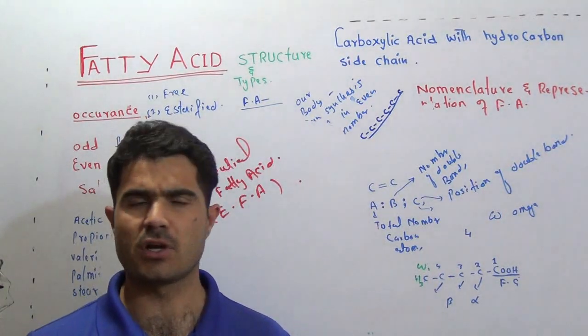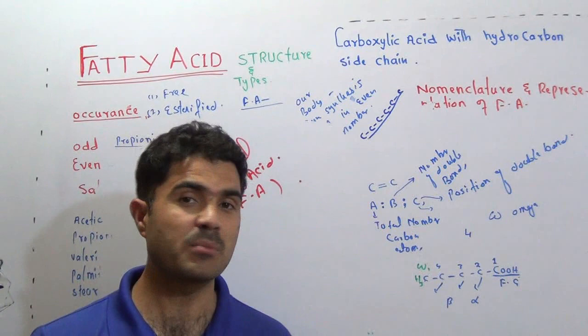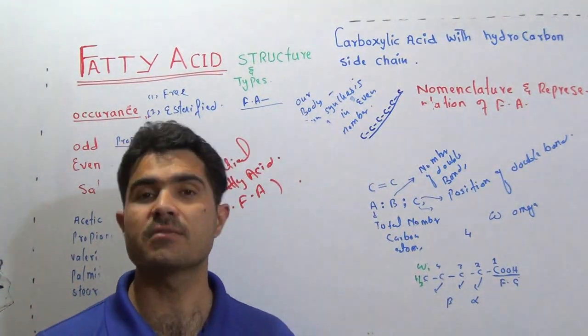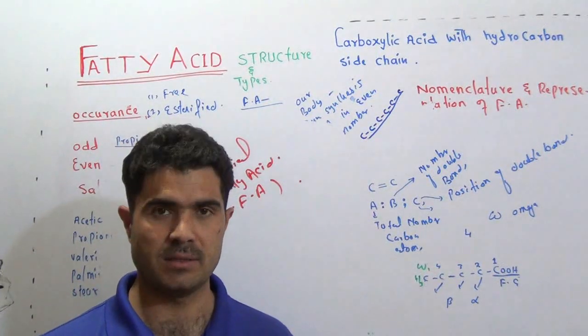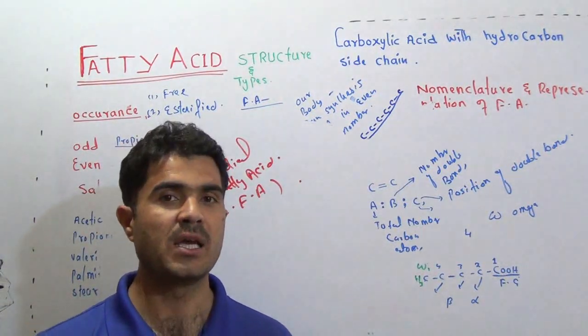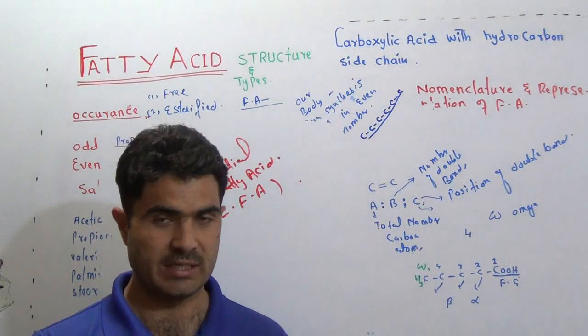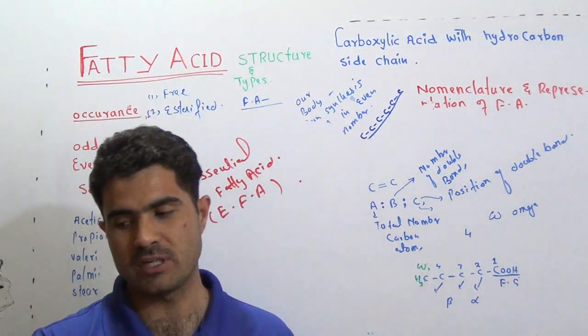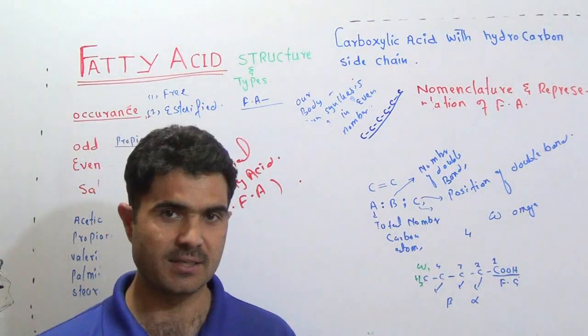We have such a glorious enzyme system that can synthesize fatty acids, but there are some fatty acids that our body cannot synthesize, but our body needs them, so we must get these fatty acids from the diet.